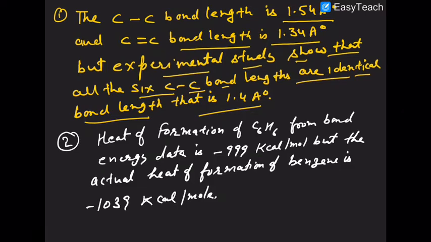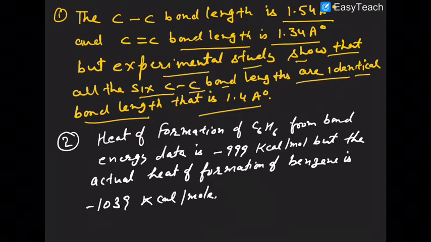So the difference between the experimental value and the theoretical value is known as what? It is known as resonance energy or delocalization energy, and this energy is responsible for the extra stability. So in this case, the resonance energy is minus 40 kilocalorie.